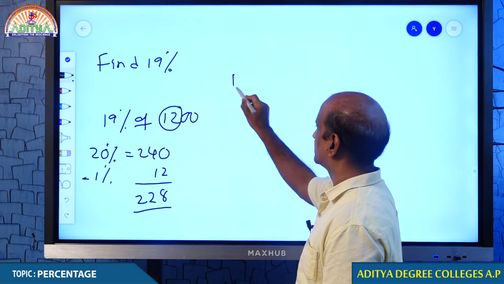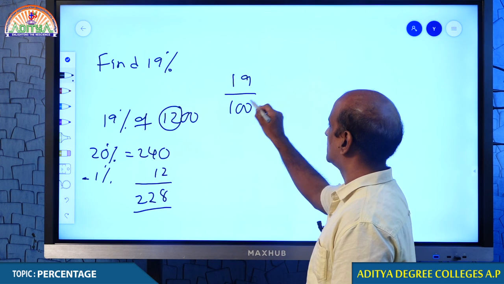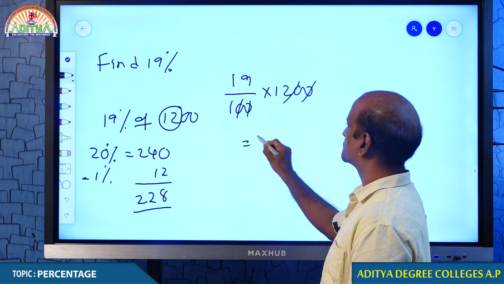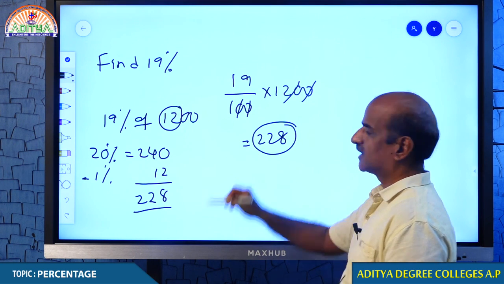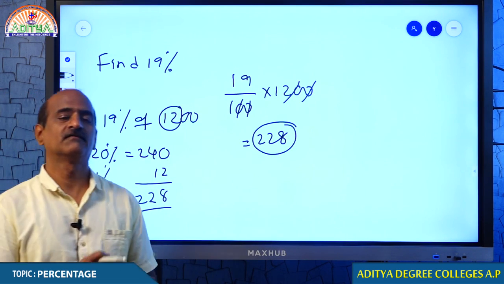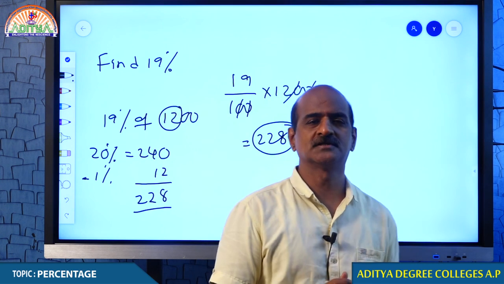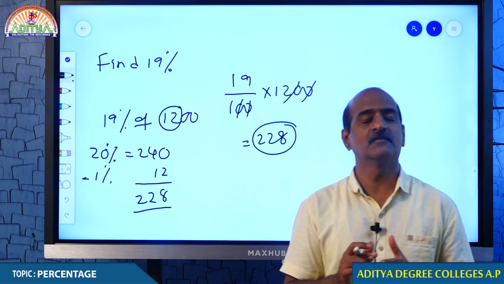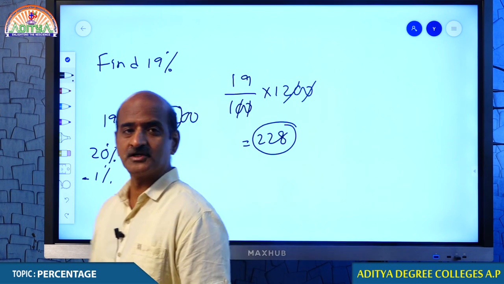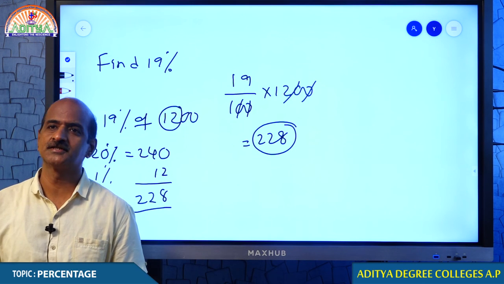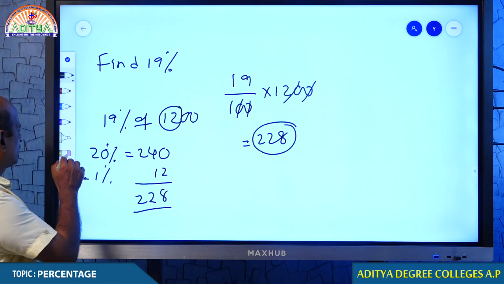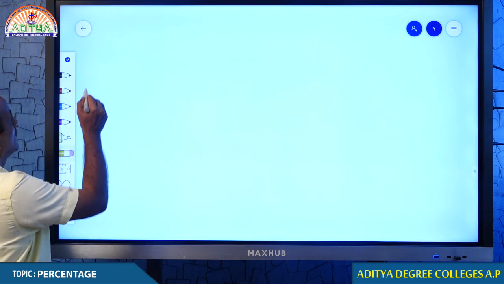Of course, 19% of 1200 can also be found like this. This is not a very big issue, we can do it, but I don't suggest it. You calculate 20%, and from that you reduce 1%. This is a very good method of doing the calculations. Once you are habituated to this, you will be able to do these calculations in a much better way. Ready? Come on, students. Find 19% of the following values. Start.